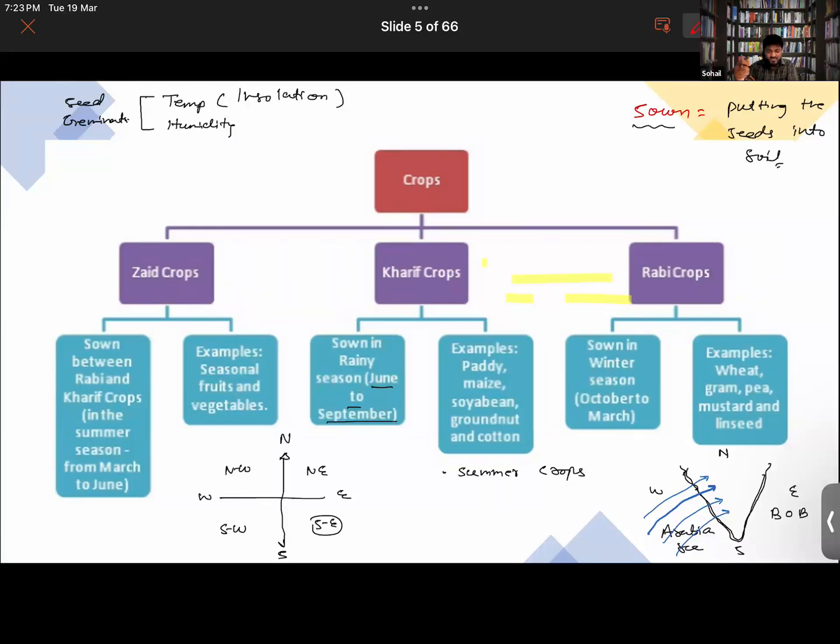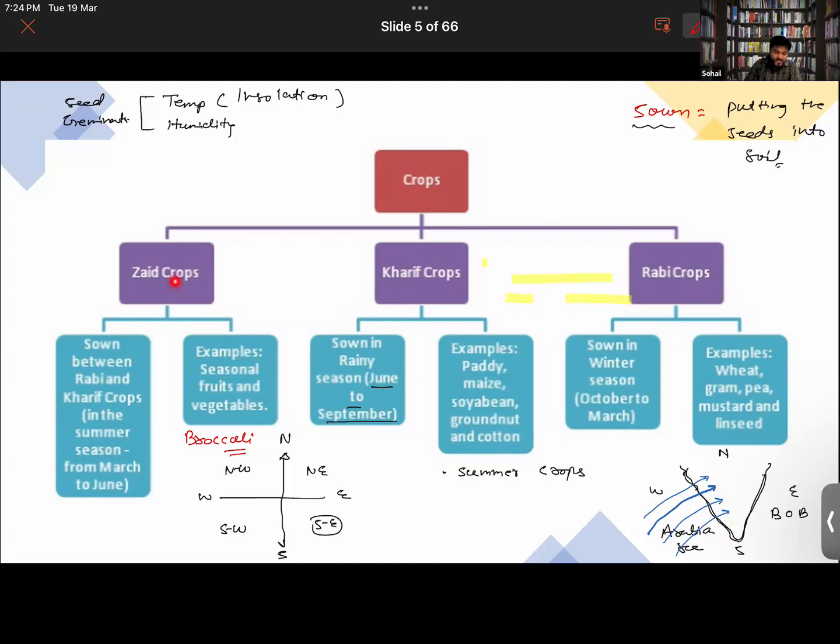And what are some of the examples? You would see that there are some seasonal fruits and vegetables available in the market. Certain types of fruits are available in the market during some part of the year only. Like for example, broccoli is available in the winter season only. And then you have other examples of fruits and vegetables which you will find in certain months of the year only.